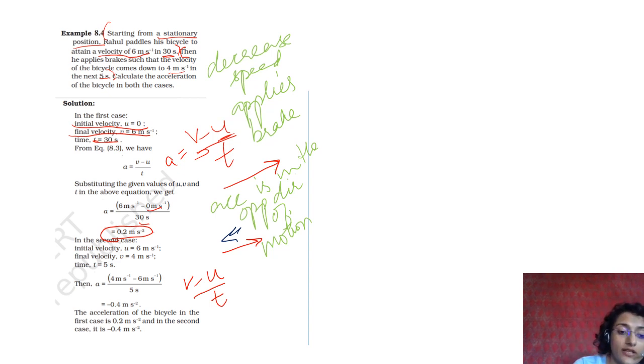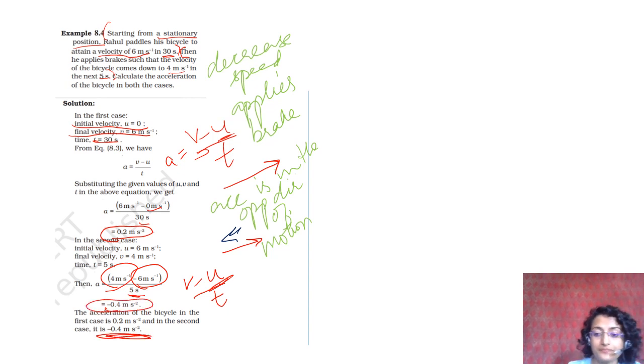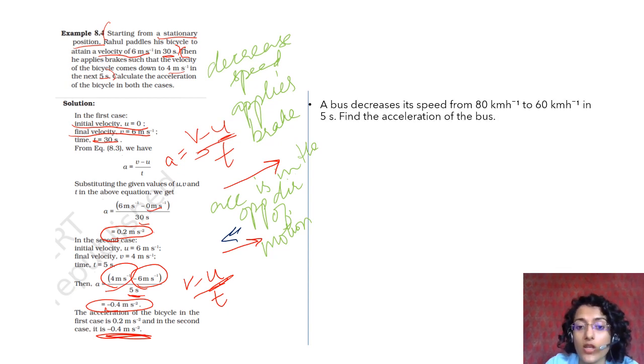So here you can see that initial value is 6, v minus u में 6, यहाँ final velocity is 4 and time is this. So this is the acceleration. It is negative like I told you. Okay, ठीक है? Okay, so this is another question.